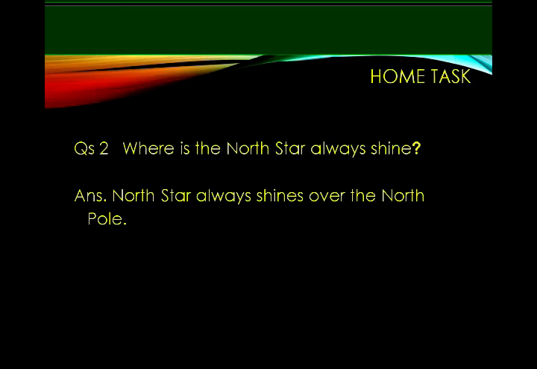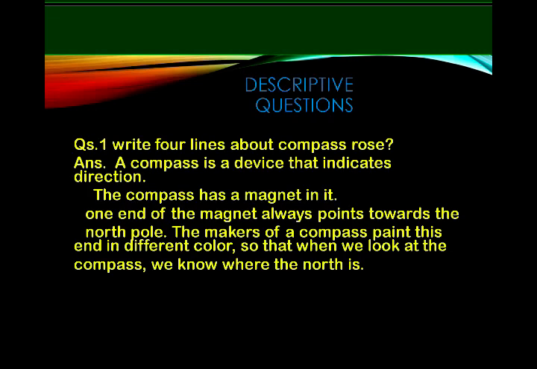Now next, descriptive question. Descriptive question number 1. Write 4 lines about compass rose. Answer.